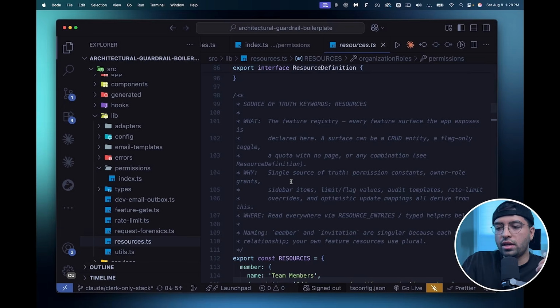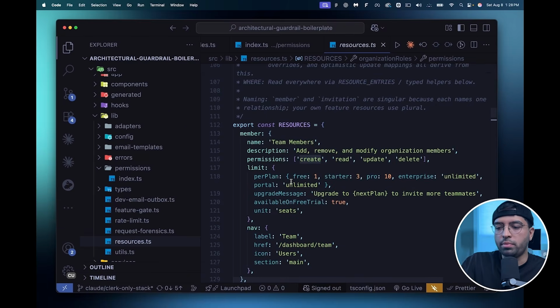And another example would be, let's say the user has hit their limit on some sort of plan, and they try to use that specific resource again. We can have a globalized upgrade message for each of those resources in here. And I'm also using string interpolation, I think that's what it's called, I'm not entirely sure. But this kind of funky text, okay? It will change the text and plug in the variable that it needs to plug in here. So the next plan is promoted from here, right? And so you see how this same thing can be reused across the app.